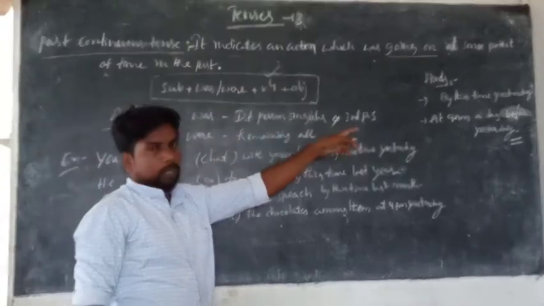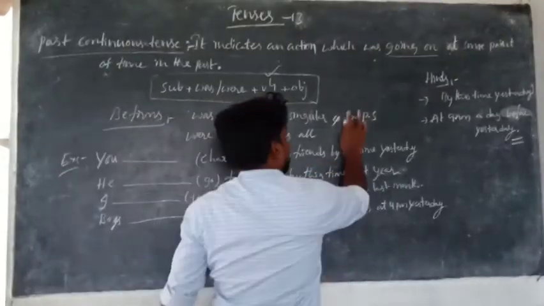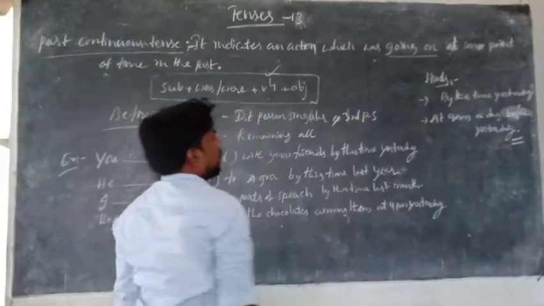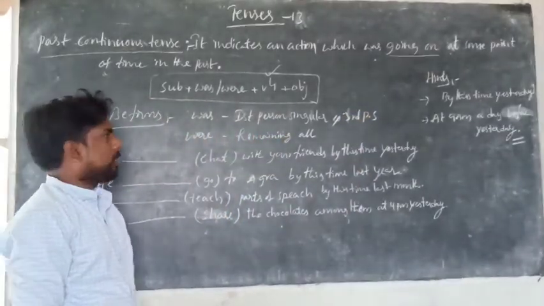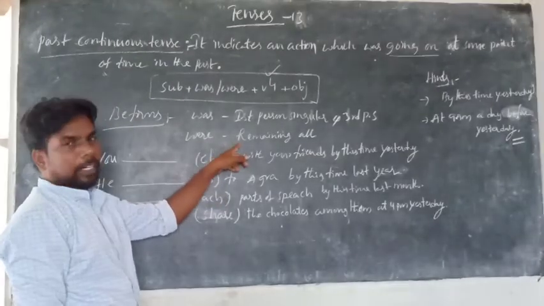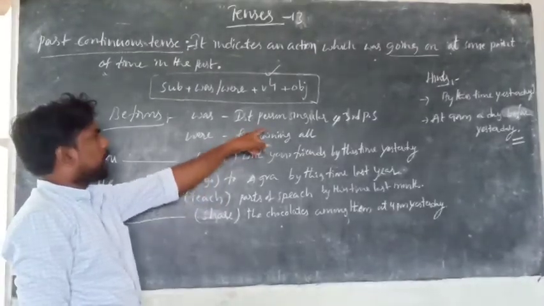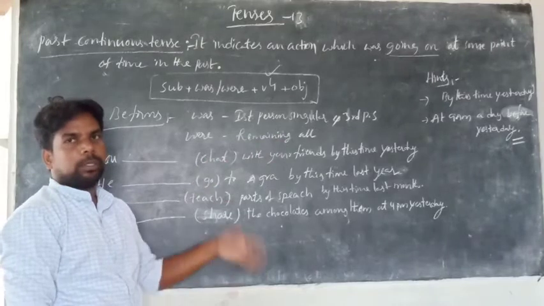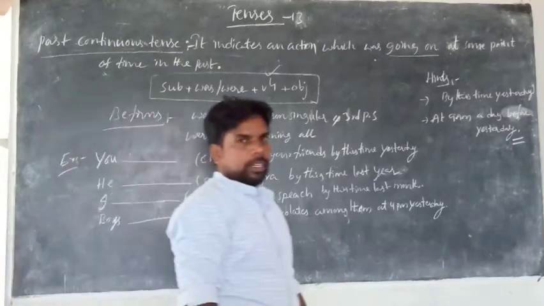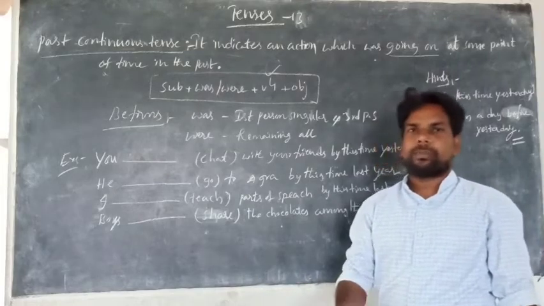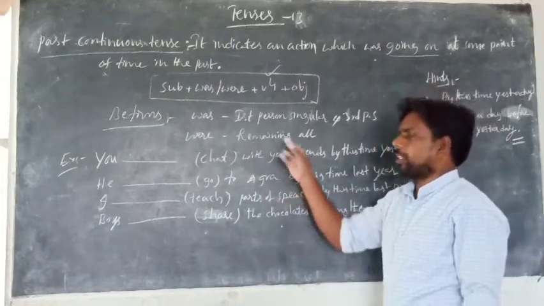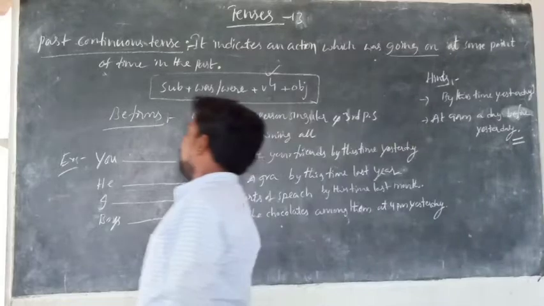And third person singular, sorry. Was is used for first person singular and third person singular. Were is used for all the remaining. Except first person singular and except third person singular, you can use were for all, like first person plural, second person singular and plural, and third person plural. You can use were.